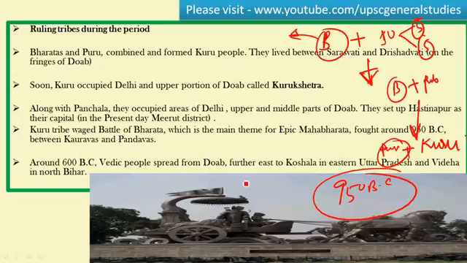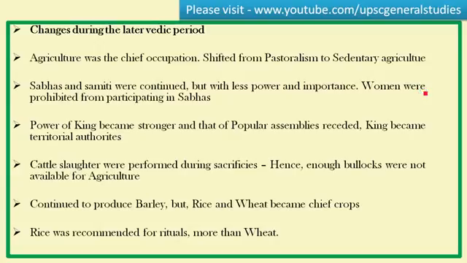So around 600 BC, the Vedic people spread from the Doab further east to Koshala in eastern Uttar Pradesh and Videha in northern Bihar. So that was the chronology. And if you look at the changes that happened during the later Vedic period, these changes were tremendous and path-breaking, because the people shifted from pastoralism, practiced during the early Vedic period, to settled agriculture. Settled agriculture became the chief occupation. A sedentary life was led.